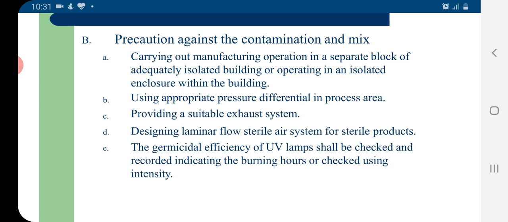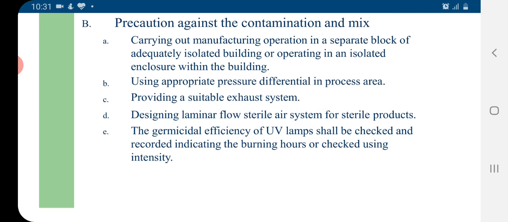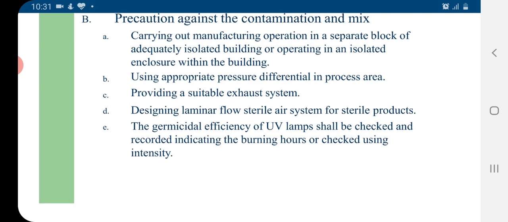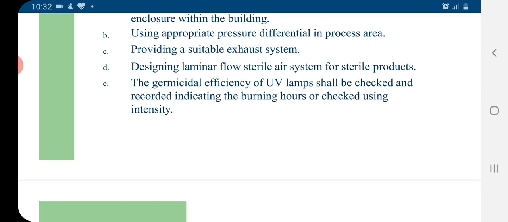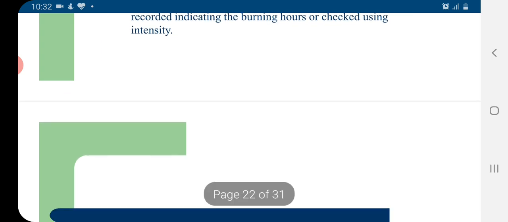Using appropriate pressure differential in the processing area, providing a suitable exhaust system in that particular area, and designing a laminar flow sterile air system for the sterile products. The germicidal efficacy of UV lamps shall be checked regularly and recorded, indicating the burning hours or the checkup using intensity.